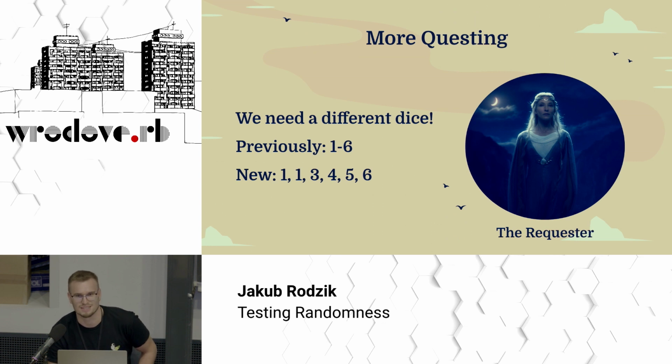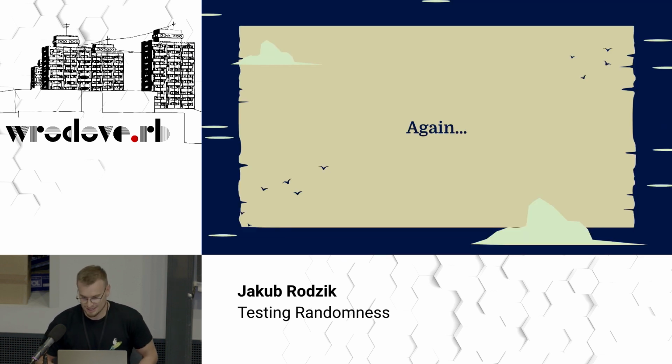We're going to use a new dice, but we don't call it new, we call it a better dice, right? So previously, the old boring dice had only 1 to 6 scores. Our new one will have 1, 1, 3, 4, 5, and 6. Well, sounds simple. Although Fredo is not convinced it's like a revolution, but the ticket is already in the Jira board, so why not?